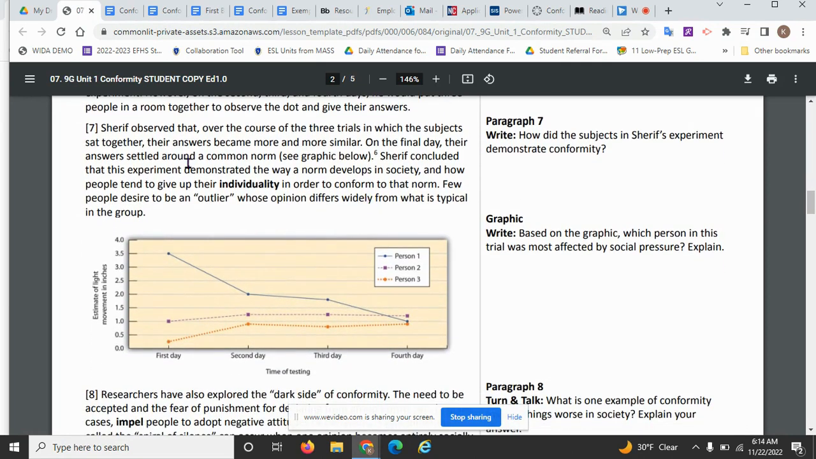Okay, so now let's go to paragraph 7. Sharif observed that over the course of the 3 trials in which the subjects sat together, their answers became more and more similar. On the final day, their answers settled around a common norm. See the graphic below. Sharif concluded that this experiment demonstrated the way a norm developed in society and how people tend to give up their individuality in order to conform to that norm. Few people desire to be an outlier whose opinion differs widely from what is typically in the group.